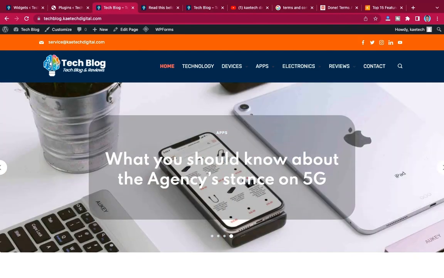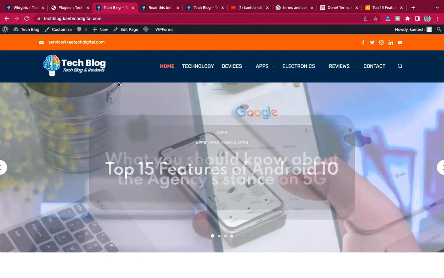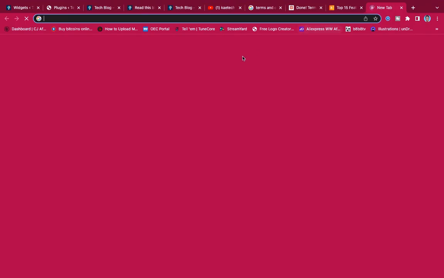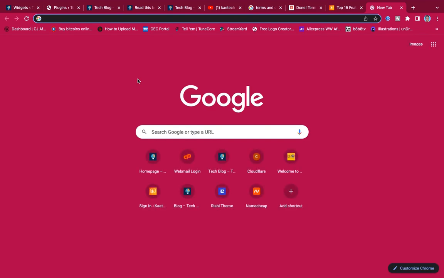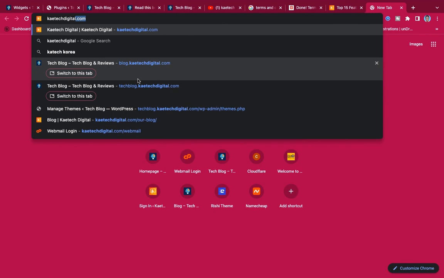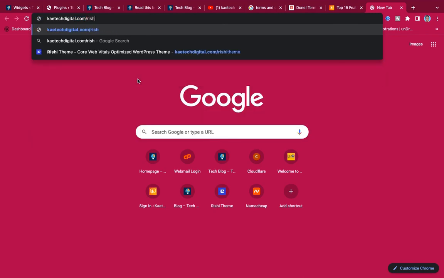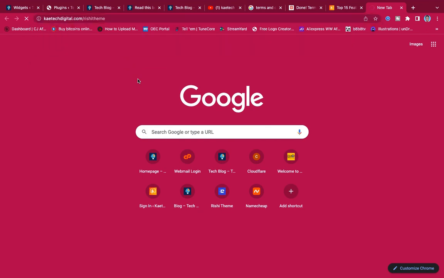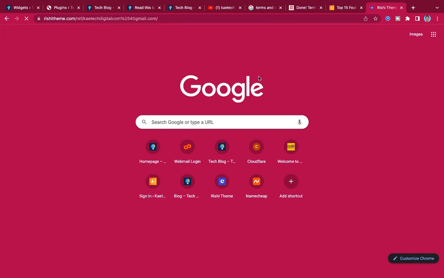So like I said, just open a new tab and type in kitechdigital.com/Rishi Theme, and then go to their website. Just go to the website and download the theme for free and use it. They're amazing people, and any question that you want, you can ask them. They will solve it for you as quickly as possible.